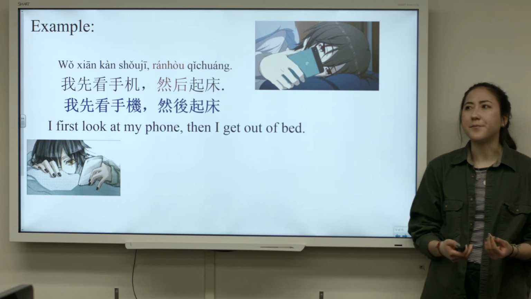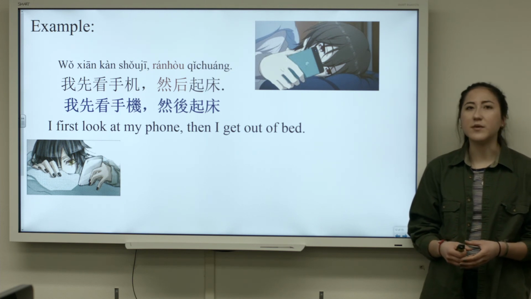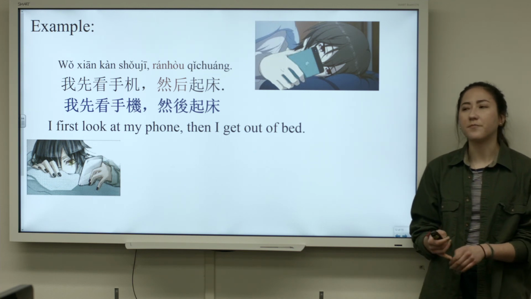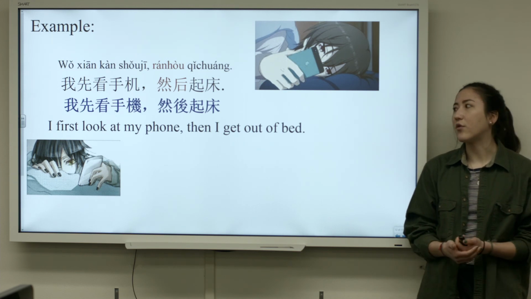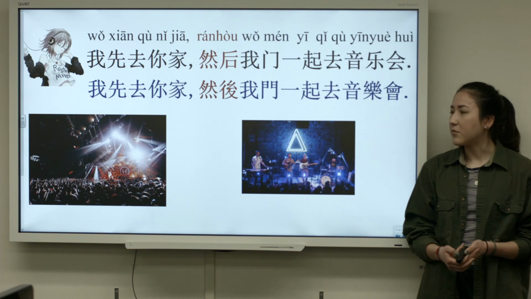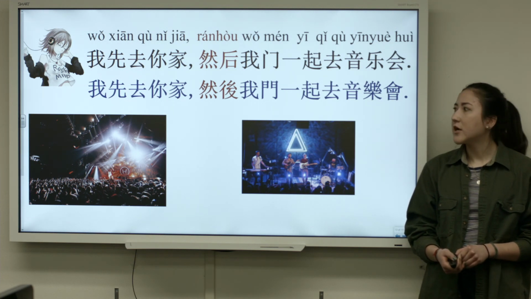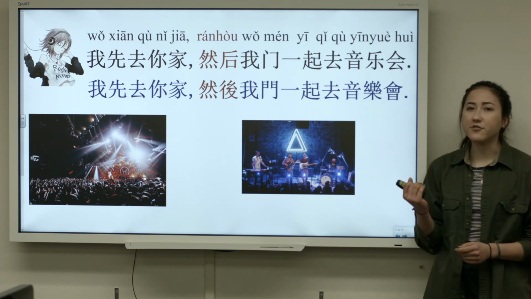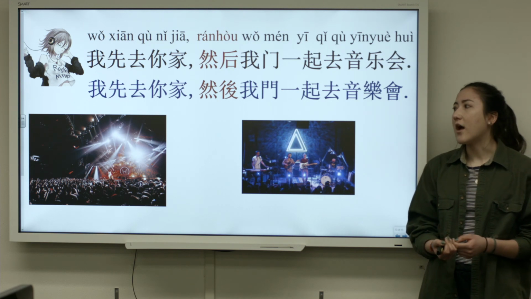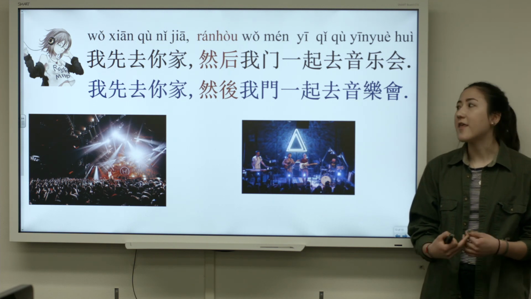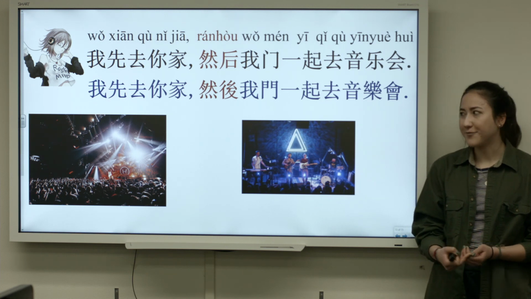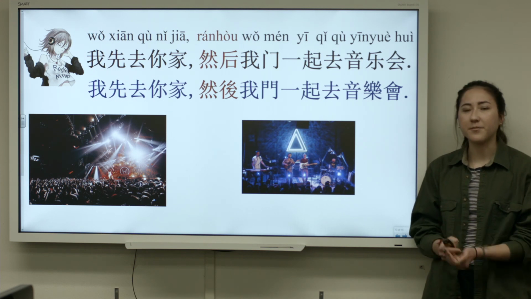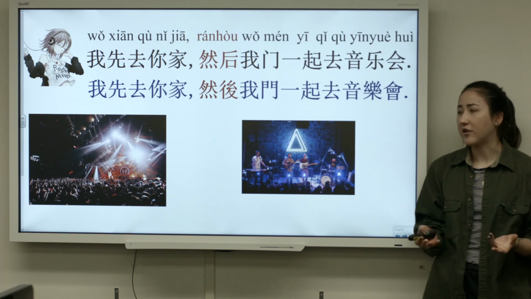This isn't really isolated to being in the past or the present or the future. It's more just explaining or linking events or instructions. Another example is 我先去你家，然后我们一起去音乐会. I don't have the English sentence here, but it translates into: I will first go to your house, and then we will go to the concert. So 2 events, or 2 actions, but they don't have to necessarily be in the past or in the future. It's just telling how it is.